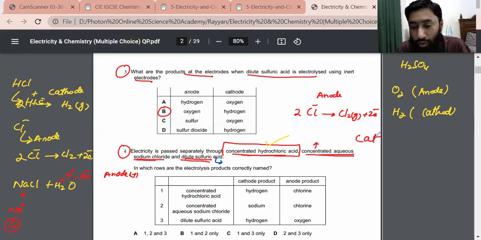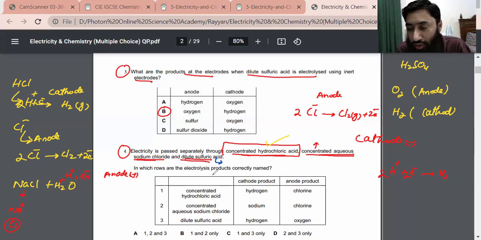And what about the cathode? Sodium ion also wants to reach the cathode because the cathode carries negative charge. Hydrogen ion also wants to reach the cathode because the cathode carries negative charge. The point is, which ions reach earlier? Remember that hydrogen ion reaches the cathode earlier than sodium ion, and by getting electrons, hydrogen ion is converted into hydrogen gas. Hydrogen gas will be given off at the cathode.